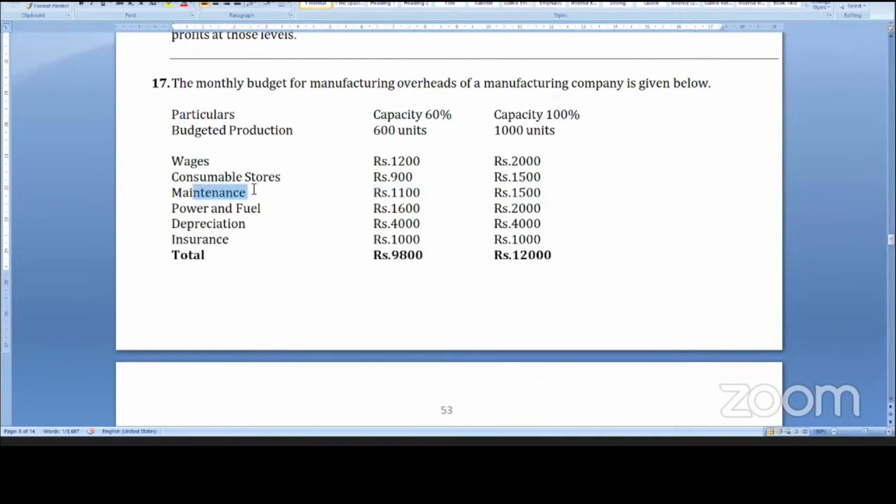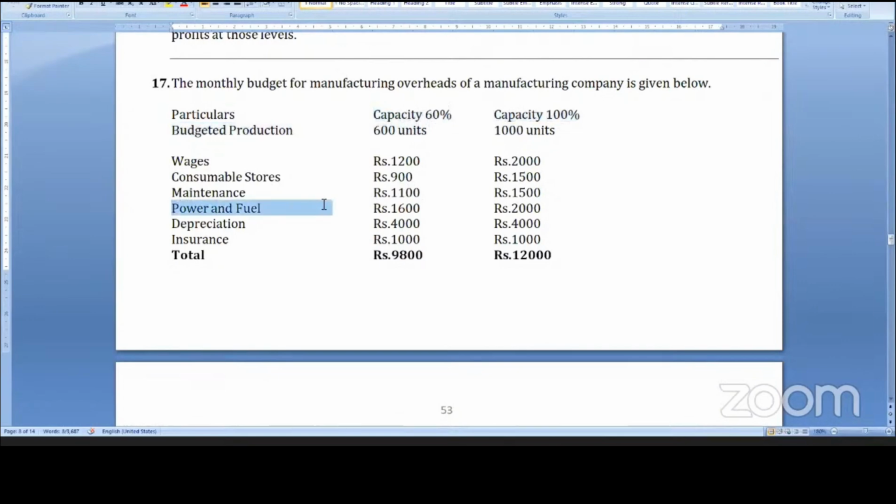Similarly, 1 rupee into 1000. 1 rupee is the variable cost, and variable cost per unit will be the same. 1 rupee into 1000, but 1500 is given. Therefore, 500 rupees is fixed cost. So 1 rupee is the variable cost and 500 is the fixed cost.